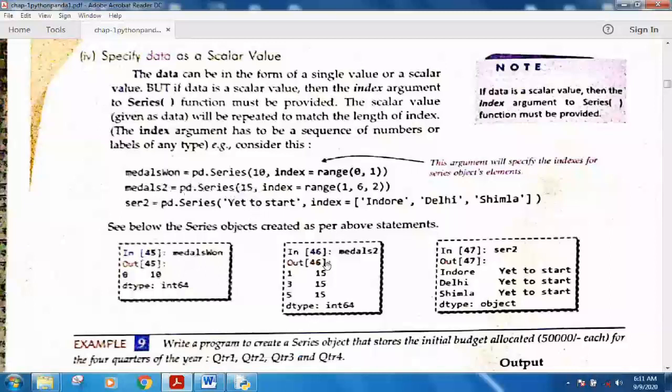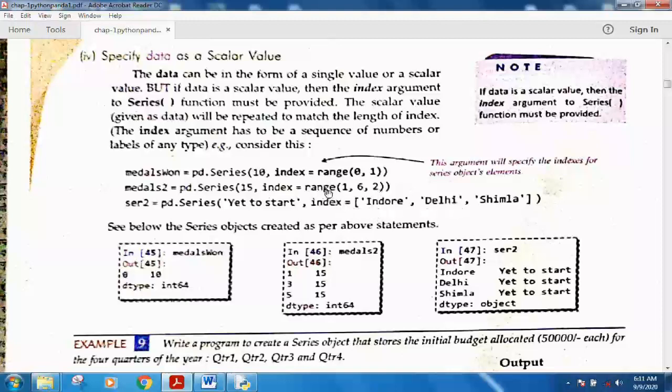In the second example, if I write pd.Series(15), then 15 will be the value. Now range will create the index: range(1, 6, 2). If I write index equal to this, I am giving my own index. This is how you can change the index according to your own requirement. The default is 0, 1, 2, 3, but if you specify the index argument, you can give a range or a list.